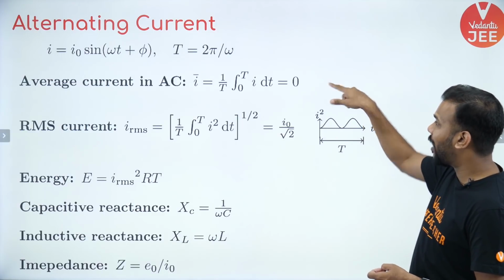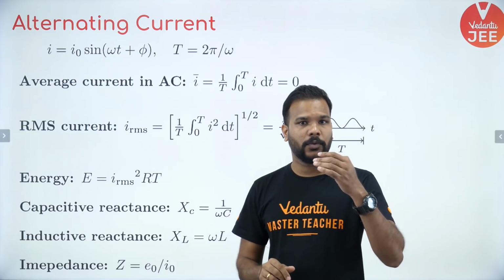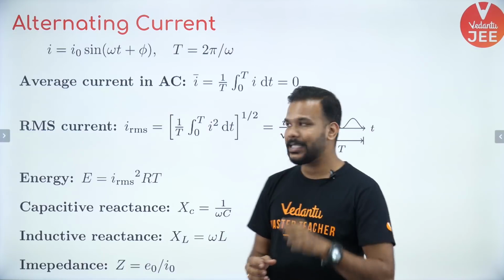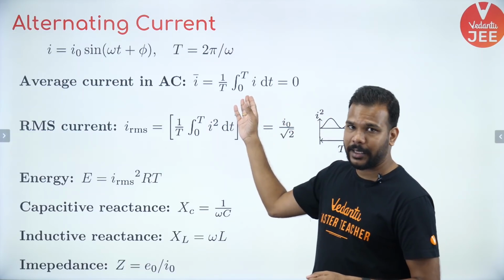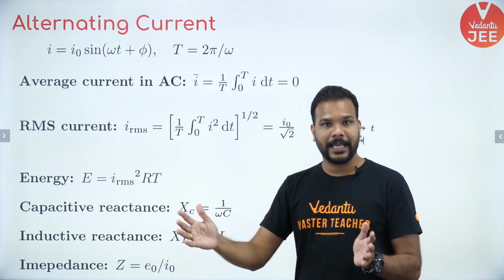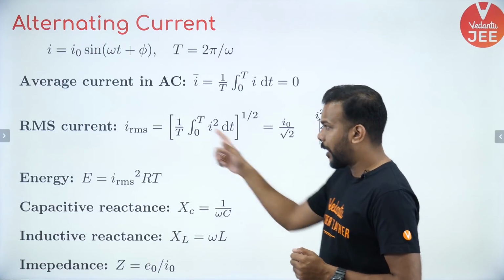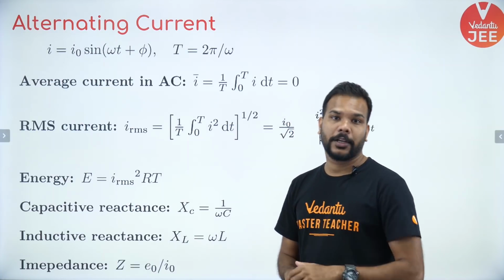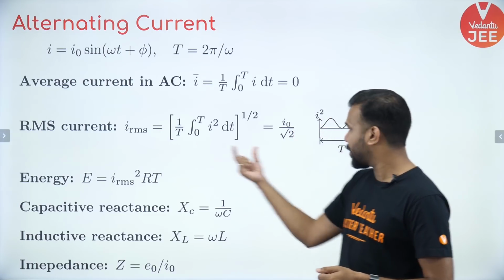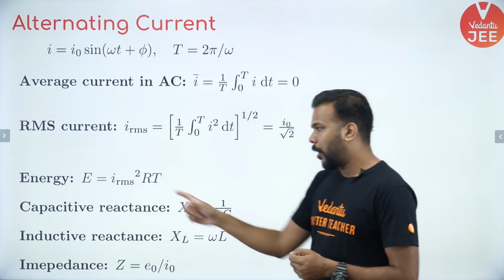And if we try to calculate the average value of the AC current, if you have a positive cycle and a negative cycle, then the average values of the positive cycle current and the negative cycle current will come out to be 0, which you can also derive by using the expression written over here. But important is to remember that over a complete cycle, the average AC current is equal to 0. But if you try to find out the RMS current for calculating the heat dissipation, then the RMS value is equal to I naught by root 2, where I naught is the peak value of the current.